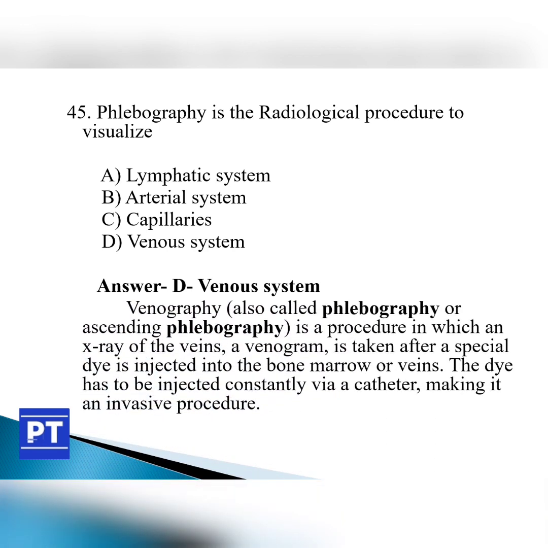Venography, also called phlebography or ascending phlebography, is a procedure in which an X-ray of the vein, a venogram, is taken after a special dye is injected into the vein. The dye has to be injected constantly via a catheter, making it an invasive procedure.